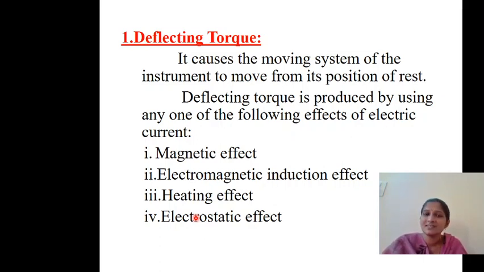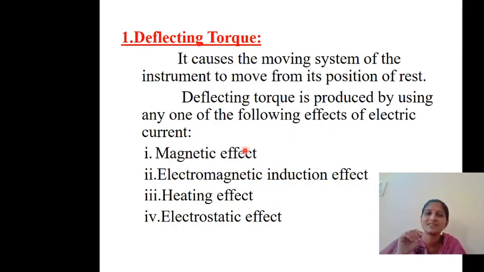This deflecting can be because of the magnetic effect, electromagnetic induction effect, heating effect, or electrostatic effect. You might have heard of all these effects, like whenever a conductor cuts the magnetic field, then EMF will be induced. Because of that induced EMF, the pointer starts deflecting.